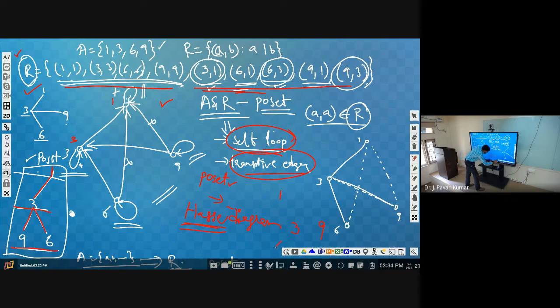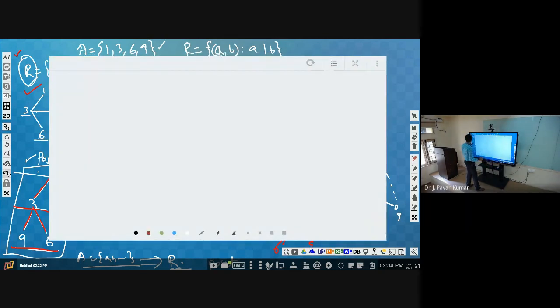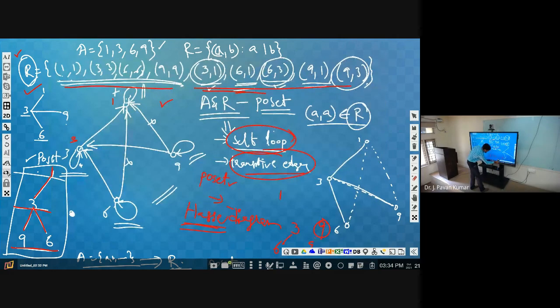So it should be in the lower level, because there is a relation from 6 to 3. Similarly, 9 also we cannot have here. There is a relation from 9 to 3 only. So we will be having 9 in the bottom level only. You can start from any vertex, then you will arrive at the same Hasse diagram. Is it clear? Yes, sir.